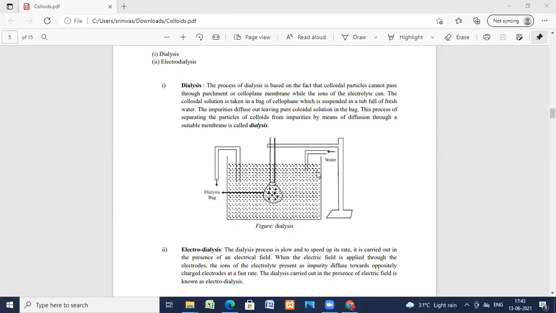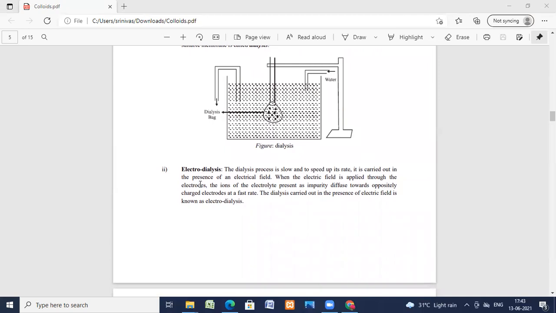The electrolyte is there, in the water. The colloidal solution is taken in this cellophane bag, suspended in a tub full of fresh water. And see, the impurities diffuse out, leaving pure colloidal solution in the bag. The process of separating the particles of colloids from impurities by means of diffusion through a suitable membrane is called dialysis.